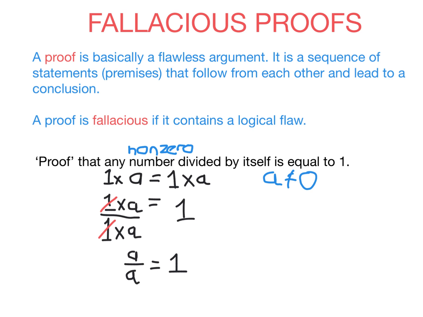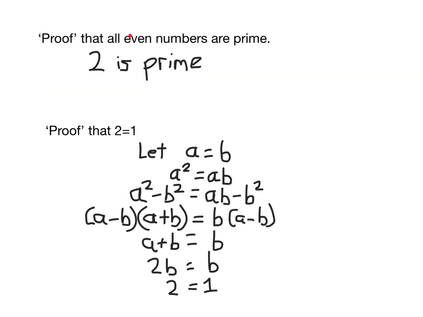So let's look more at some fallacious proofs. So here I have a very short proof. Again, proof is in quotation marks because this proof is totally fallacious. I've said that all even numbers are prime. So here, the idea is because 2 is prime, that means every even number is prime. And this is obviously untrue. This is actually so obvious in this particular example, but it happens a lot in mathematics. They think if something works once, that means it always works. And that is never okay. That is a logical fallacy.